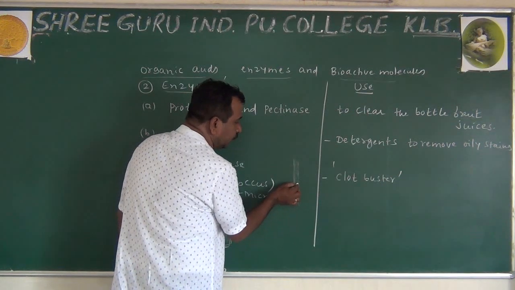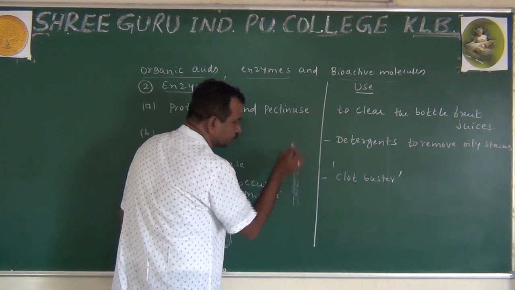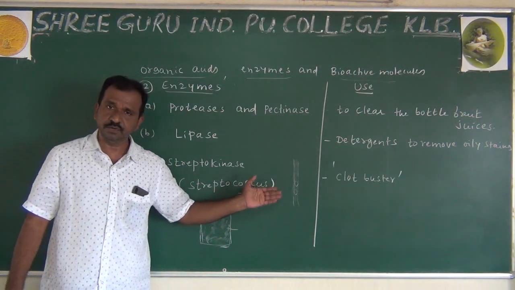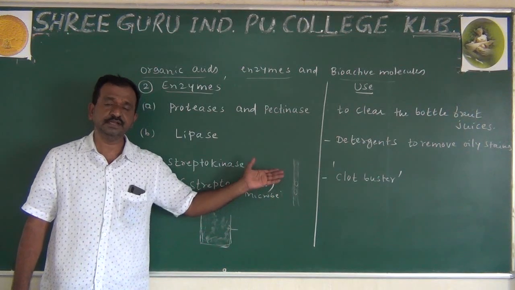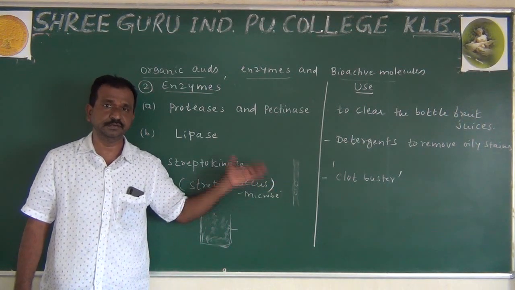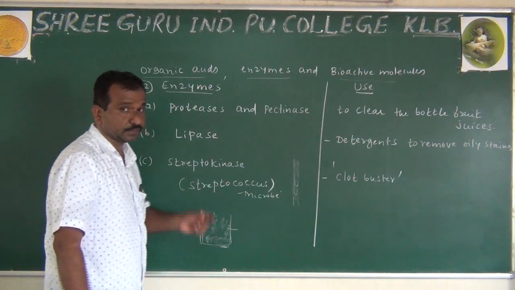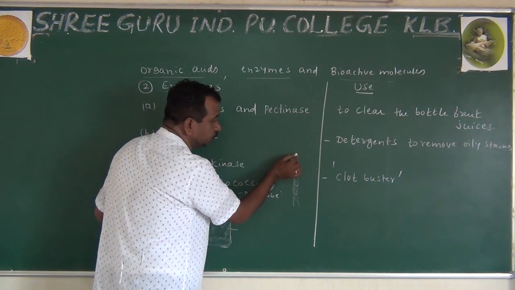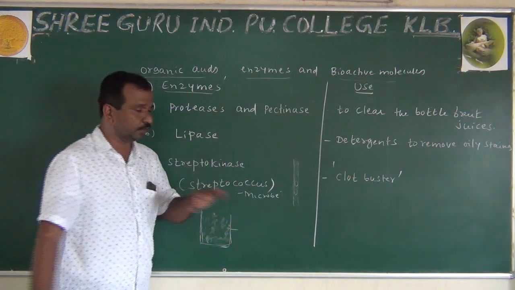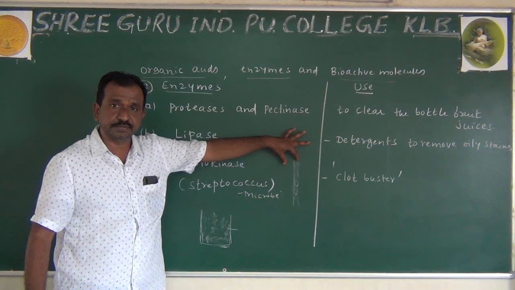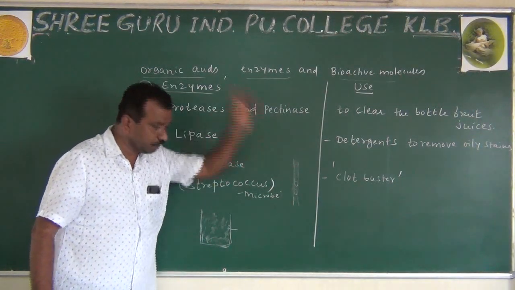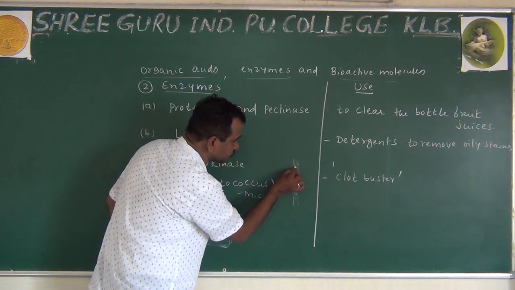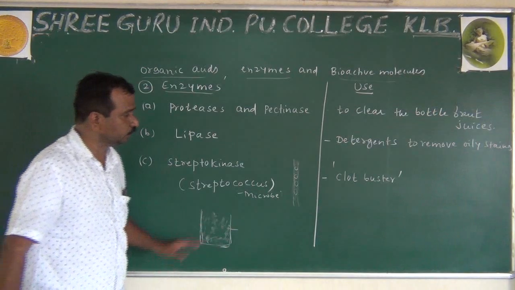Sometimes what will happen? Clot formation may take place due to various factors. Last year we studied angina pectoris and all those things. Atherosclerosis also we have studied, the hardening of the artery, which is different. Clotting of the blood. So what will happen? Suddenly when the blood clots, what will happen?